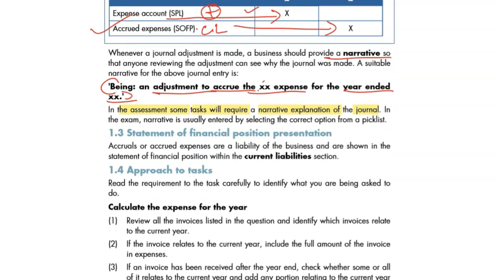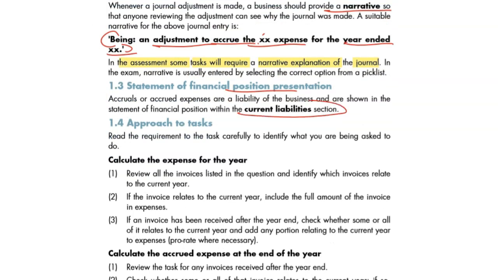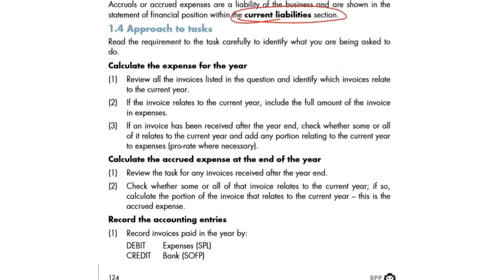Statement of financial position presentation. In the statement of financial position, yet again, it's a current liability. Now there are some quick steps given to calculate the accrued expense for the year. Let's quickly go over these approaches. If you get a task, how do you approach it? Read the requirement for the task carefully. That's the first thing we do.